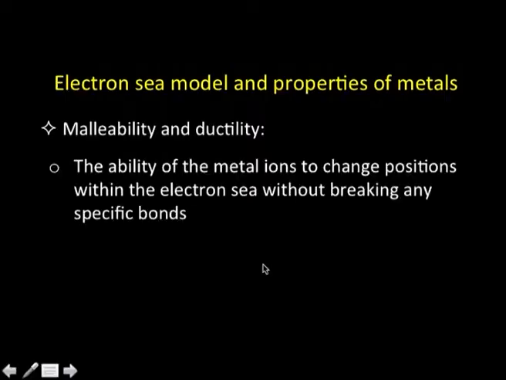First, let us talk about the malleability and ductility. It is very simple. The ability of metal ions to change positions within the electron sea without breaking any specific bond is what facilitates malleability. When you talk about any molecule, say a water molecule or a methane molecule or any other molecule for that matter, we have directional bonds.